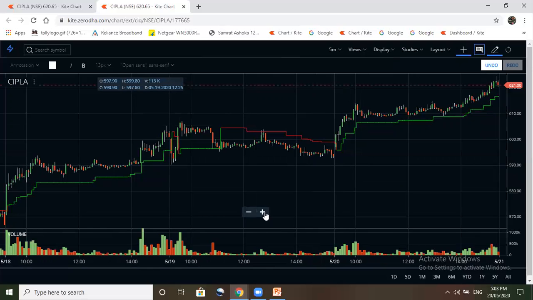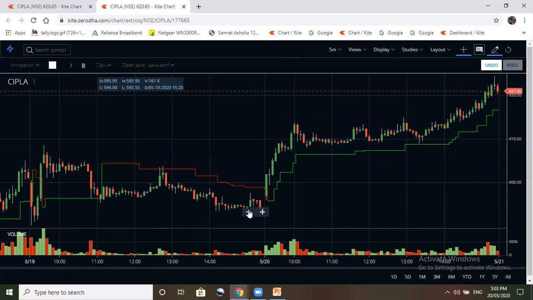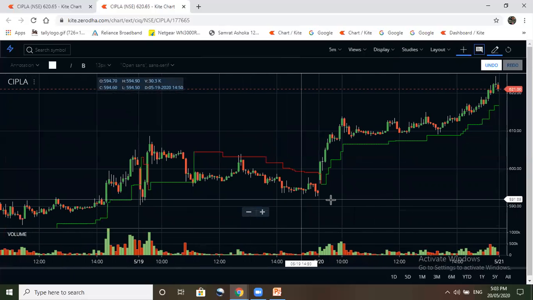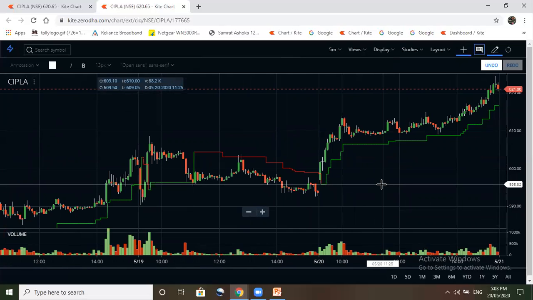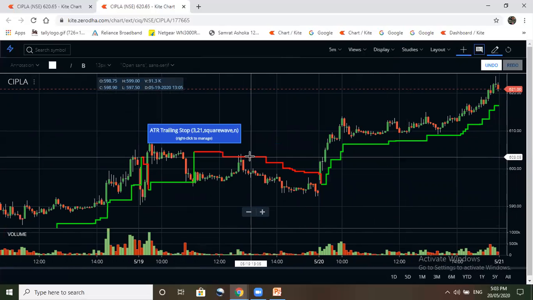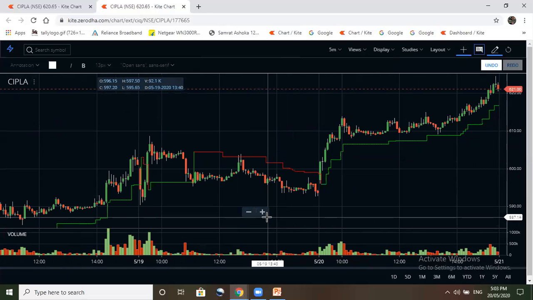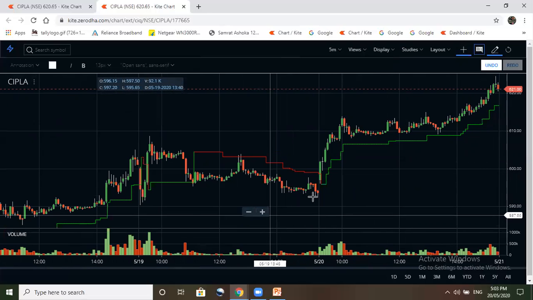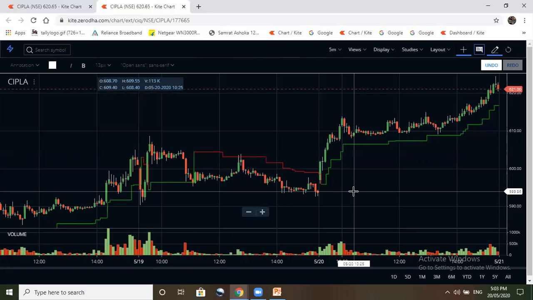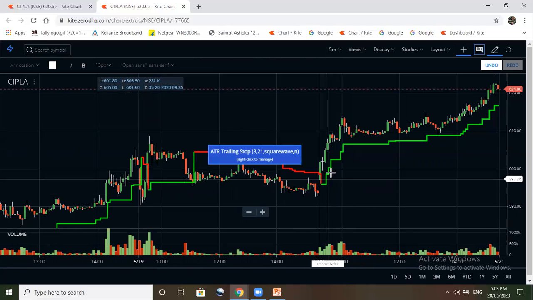Because it is very difficult to have a stop loss manually, means by drawing different support lines, resistance lines, because we are in a trade and our whole focus goes on a candle. That's why it gets very difficult. So this indicator, ATR trailing stop indicator, can be used. And see here now how to trail your stop loss.